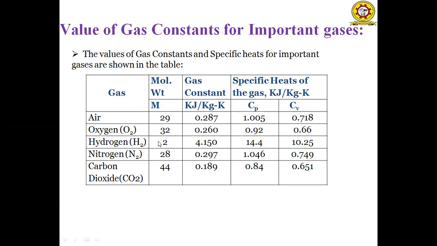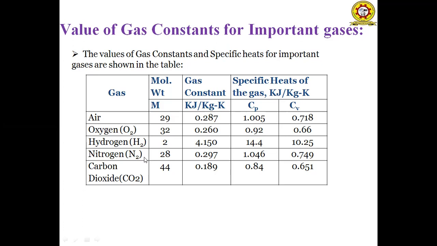If we consider hydrogen, its molecular weight is 2 and its gas constant R is 4.15 kilojoule per kg Kelvin, the specific heat at constant pressure is 14.4 and the specific heat at constant volume is 10.25.